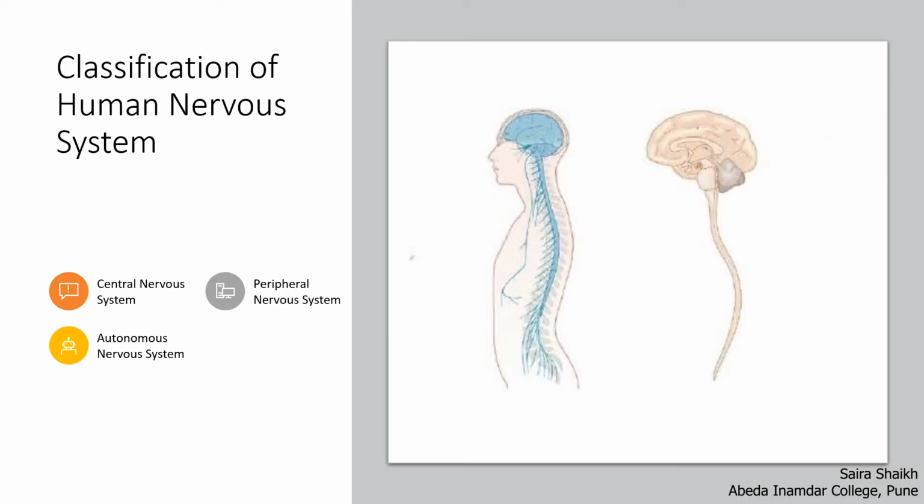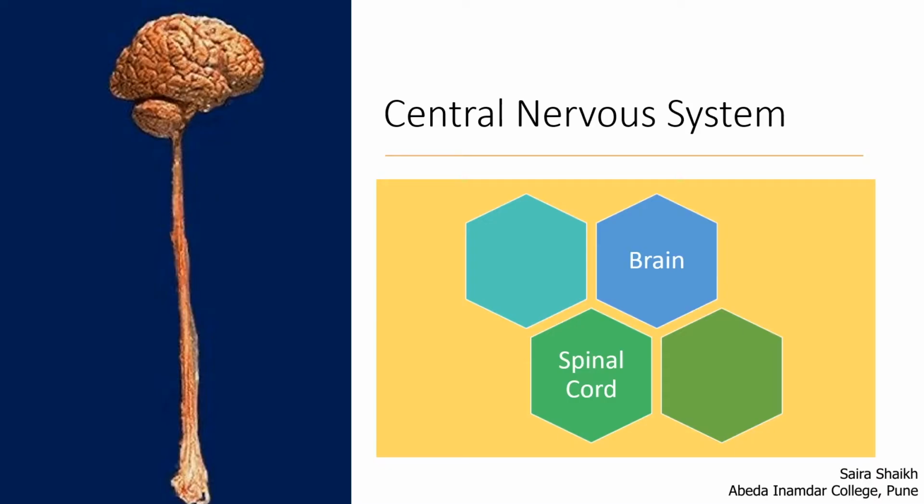The human nervous system is well developed. It is complex. It is broadly classified into three parts: central nervous system, peripheral nervous system and autonomous nervous system. The central nervous system lies in the central axis. It includes the brain and spinal cord.